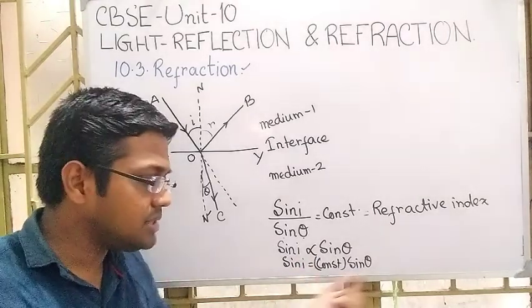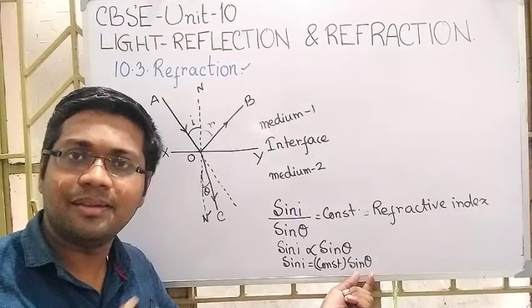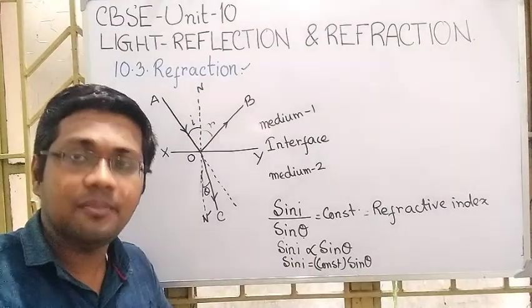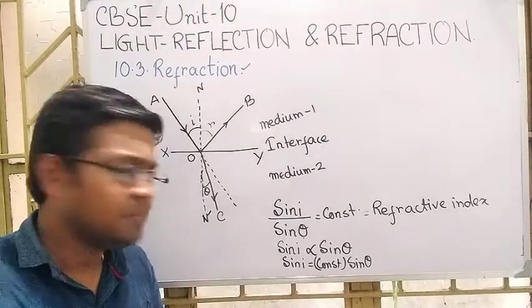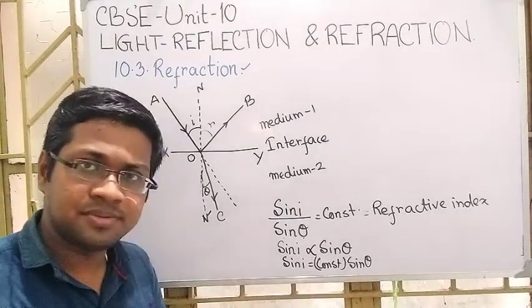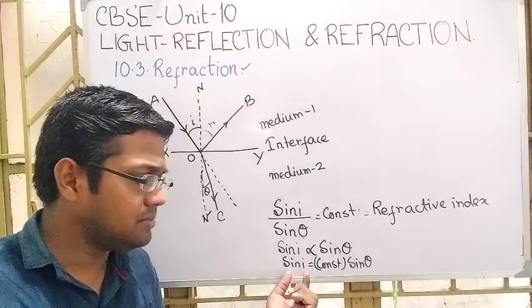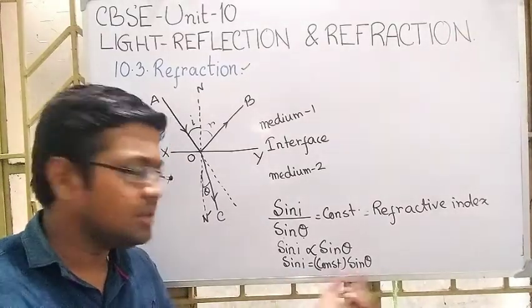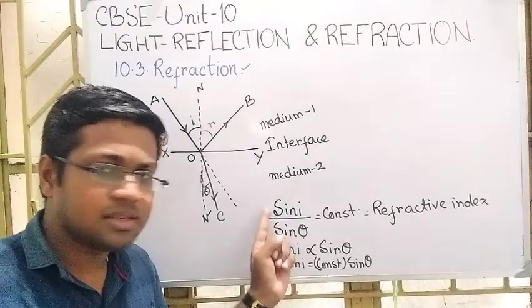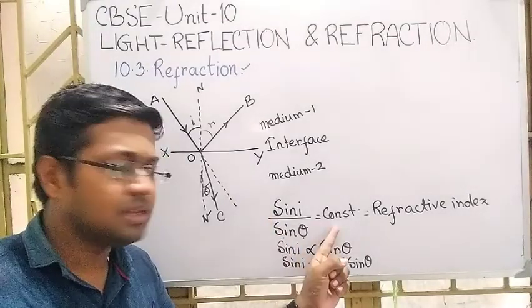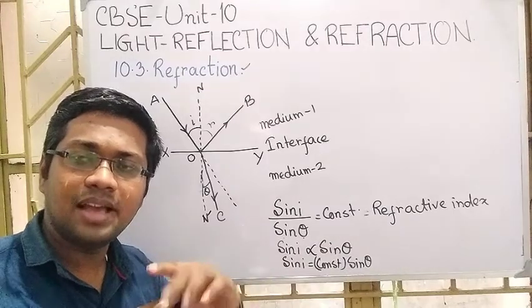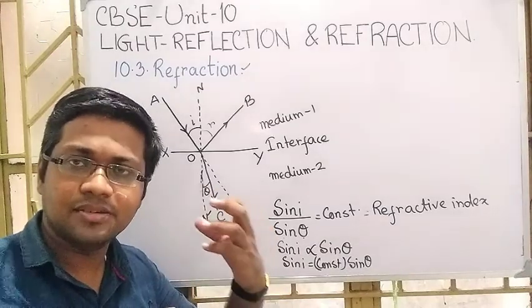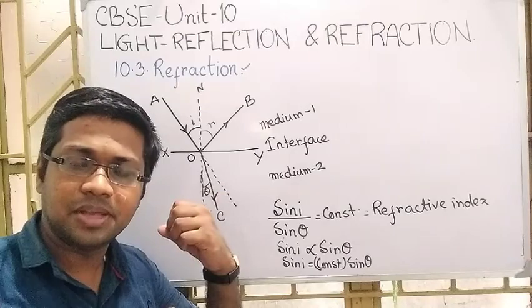So sin i and sin theta, whatever be the angle, maybe it is not a standard angle, maybe it's sin 15 degree, maybe it's sin 75 degree, whatever it be, they are numbers. So sin i is a number, sin theta is a number, so the ratio of these two numbers, sin i by sin theta, is also a number. What role this number actually plays in refraction, that I am going to see.